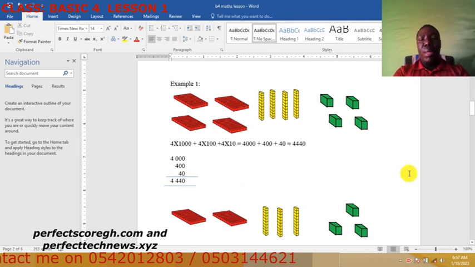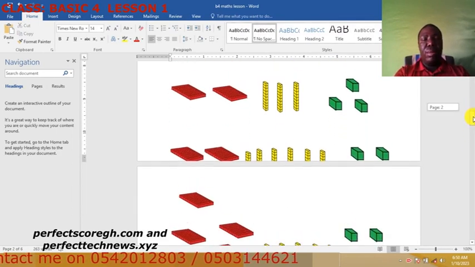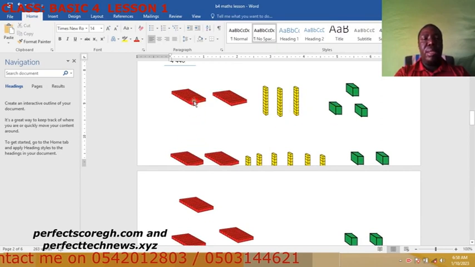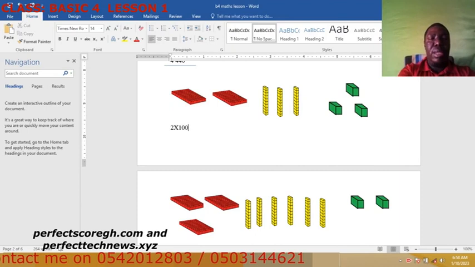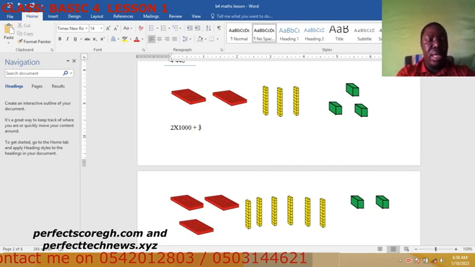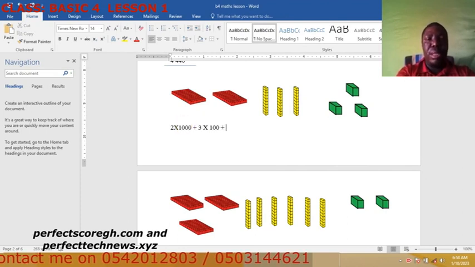Now let's take the second example. The second one. So how many do you have there? How many do you have here? 2. So 2 times 1000 plus how many do you have there? 3 times 100 plus how many do you have there? 3 times 10.